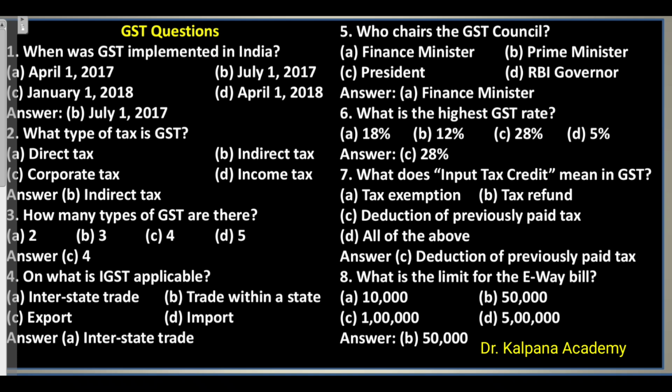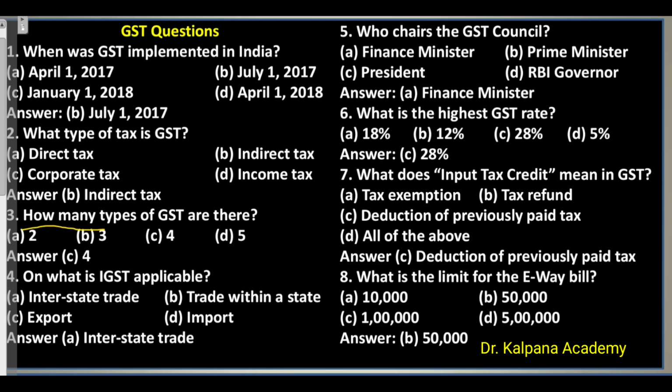Question 1. When was GST implemented in India? A. 1 अप्रैल 2017. B. जुलाई 1, 2017. C. 1 जनवरी 2018. D. 1 अप्रैल 2018. Answer. B. July 1, 2017. Question 2. What type of tax is GST? A. Direct tax. B. Indirect tax. C. Corporate tax. D. Income tax. Answer. B. Indirect tax.